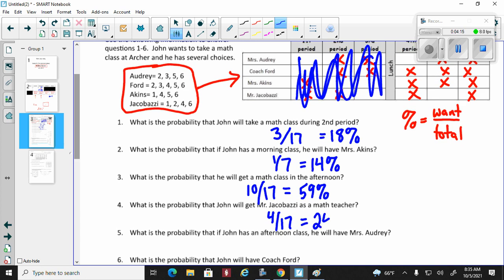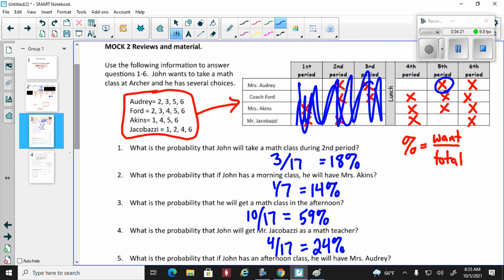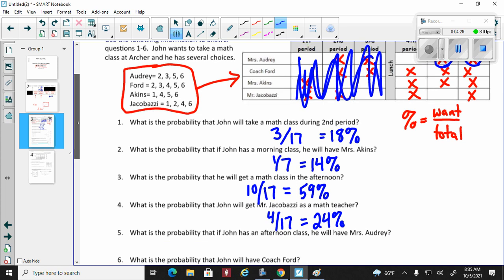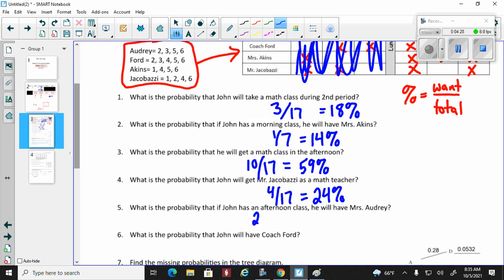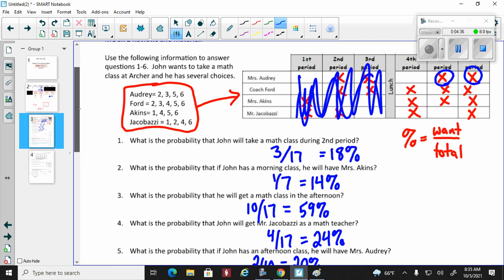Let me rewrite that, 24% erased. So what's the probability John will have Miss Audrey? Let's see, Miss Audrey teaches it 2 times. 1, 2, 3, 4, 5, 6, 7, 8, 9, 10. So 2 out of 10. I'm doing this very quickly, so I'm hoping I'm not messing up here, which gives you 20%. What is the probability that John will have Coach Ford? Again, we're not doing any type of in the afternoon.